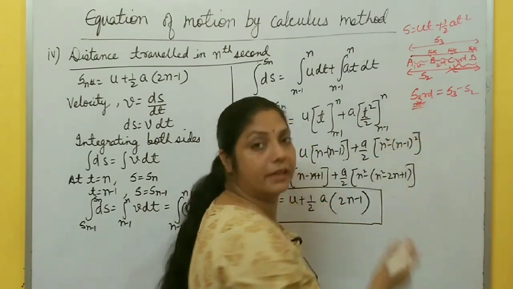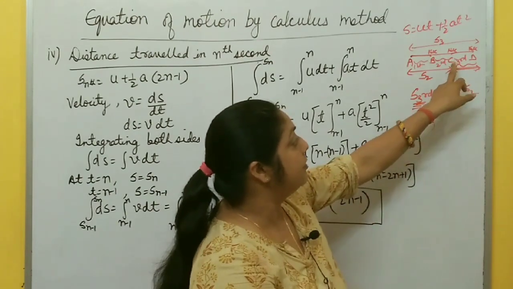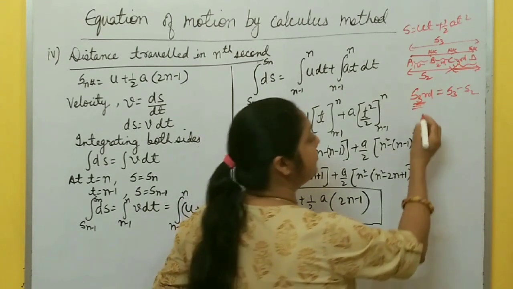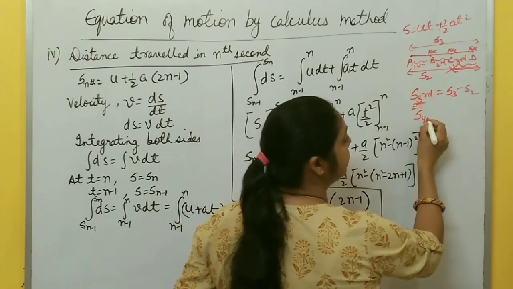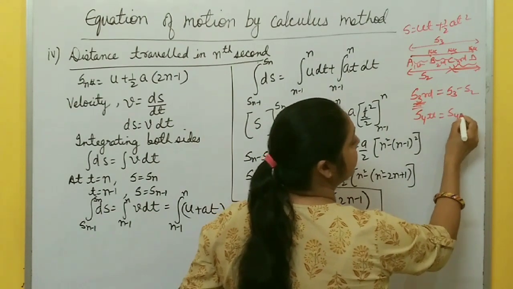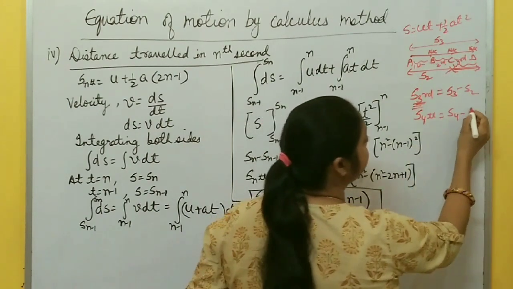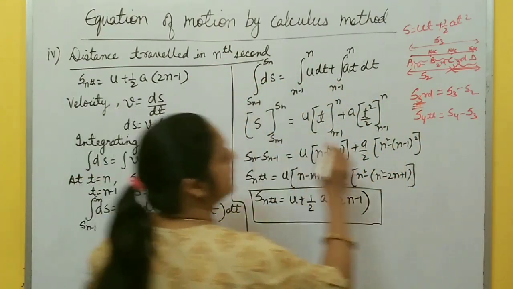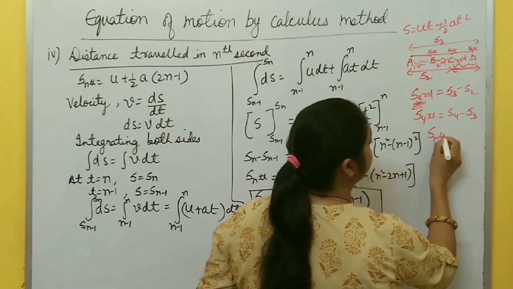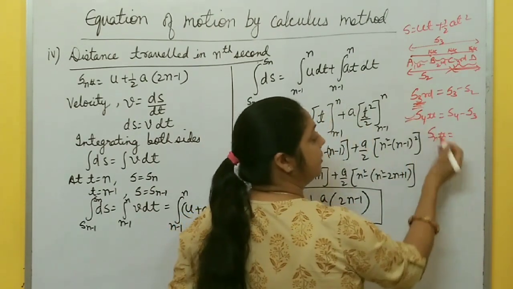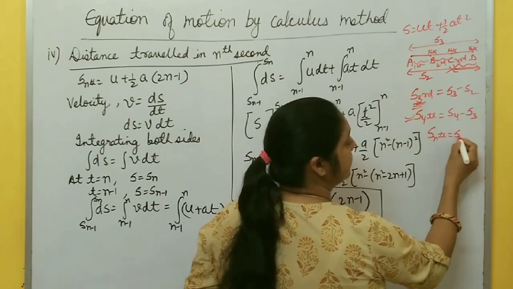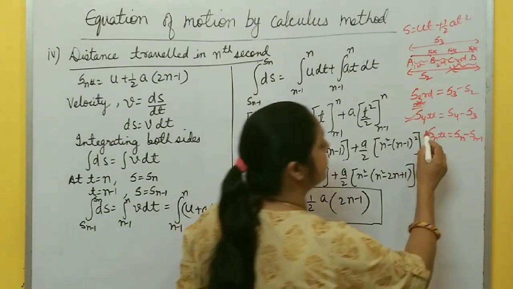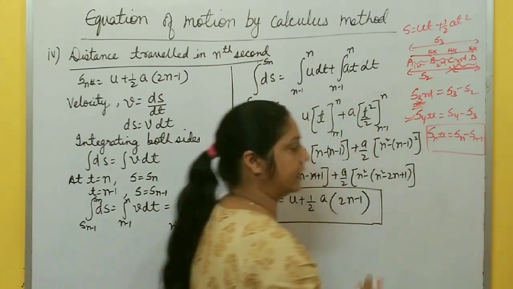Here third is what? Time. After the third second, meaning C to D, how much distance does it travel? S3 minus S2. In the same way, distance traveled by a body in the fourth second: you write S4, distance traveled up to 4 seconds, and up to 3 seconds, S3. So distance traveled by a body in the nth second means Sn minus Sn minus 1. You have to derive this one. So like this, the formula becomes Sn minus Sn minus 1, right? This is distance traveled by a body in the nth second.